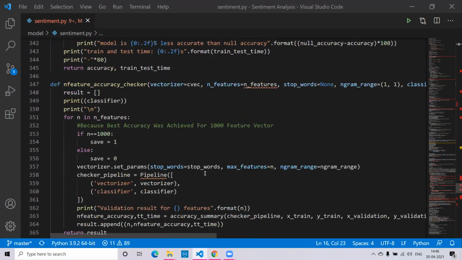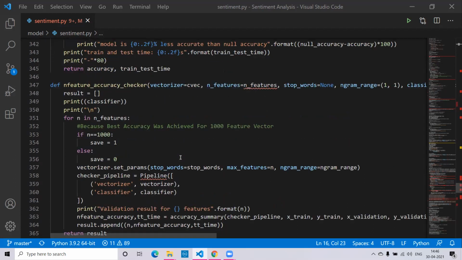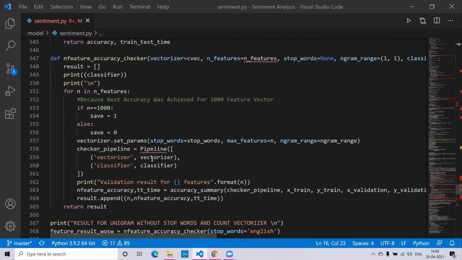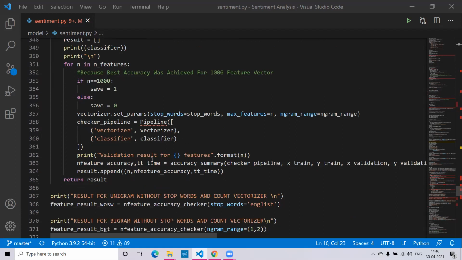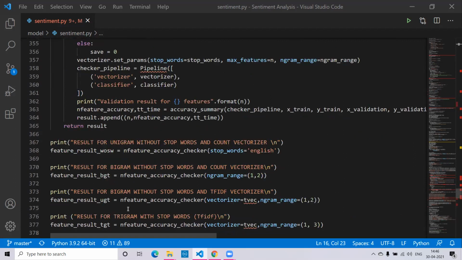Next we have applied the N-feature accuracy checker, which will be combined with N-grams. An N-gram is basically a continuous sequence of items from a given sequence of text or speech. Now we have all our negative tokens in one matrix and positive tokens in one matrix. So now we apply the N-feature accuracy checker and check how accurate our results will be. We have applied the N-gram to print the unigram, bigram, as well as the trigram accuracy results.